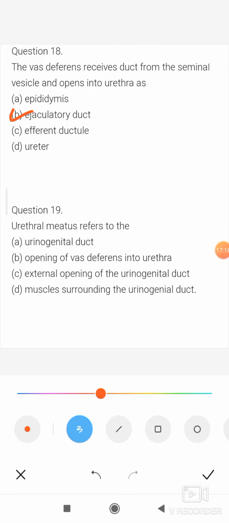Here option C is correct, external opening of urinogenital duct. External opening of urinogenital duct is called the urethral meatus.